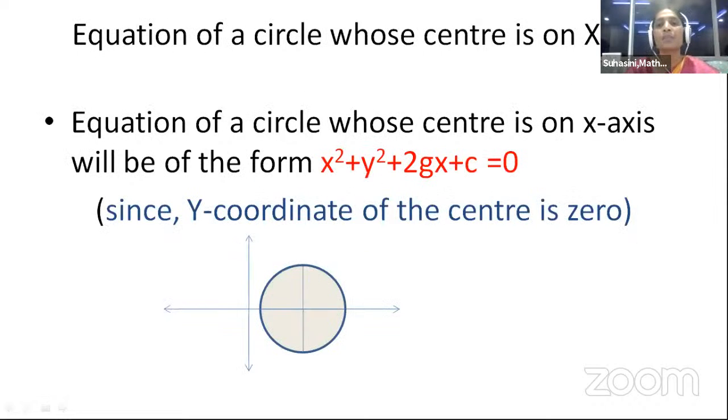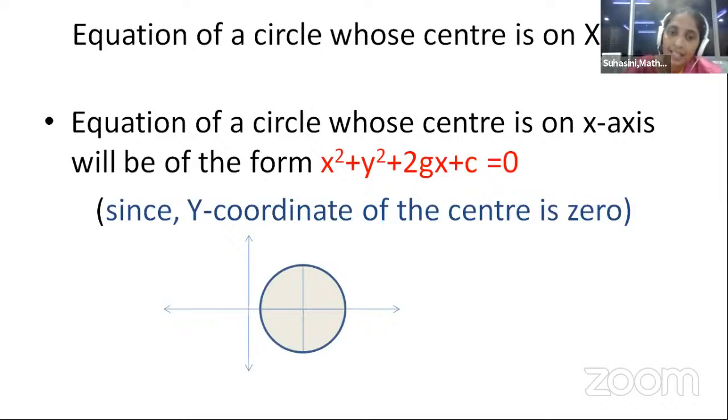Equation of the circle whose center is on x-axis. Look at the circle. Where is it? It is placed in such a way that the center of the circle is on x-axis. When the center is on x-axis, what is the center? Minus g comma minus f. If that is placed on x-axis, f will be 0. That is, the y coordinate of the center is 0. When f is 0 in the equation, it is x square plus y square plus 2gx plus c equal to 0. Children, if this center is on x-axis and passing through origin, what could be the equation?